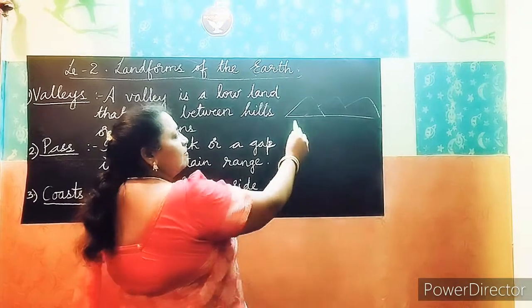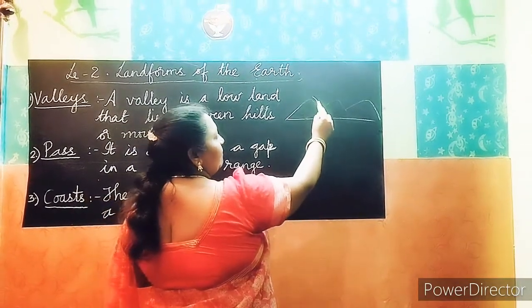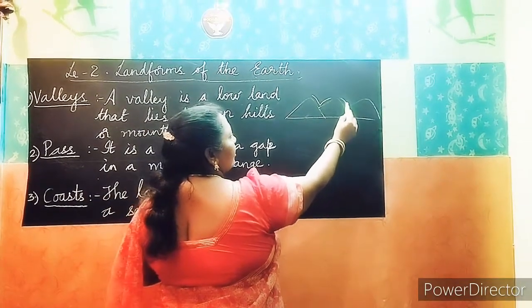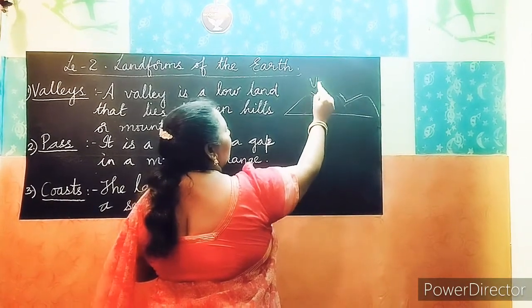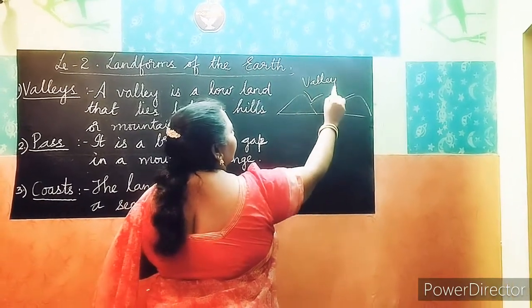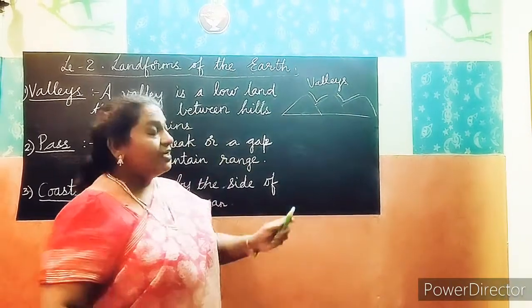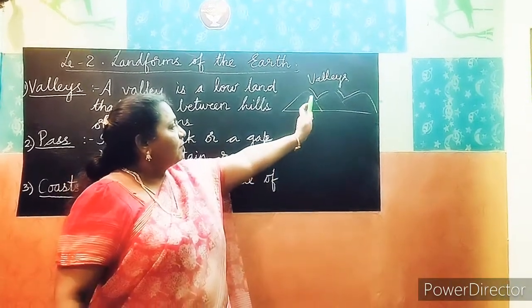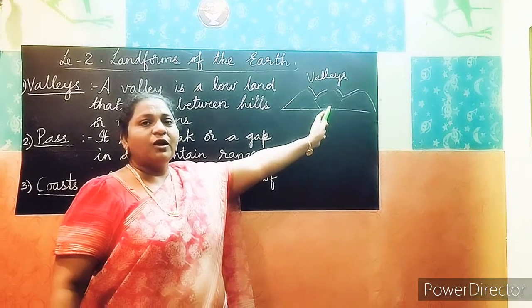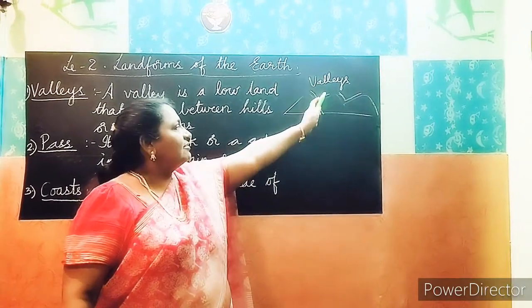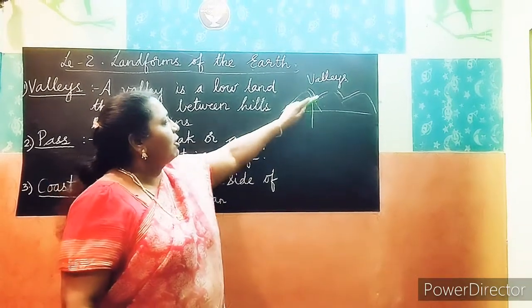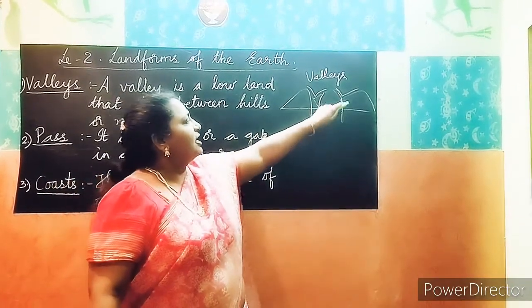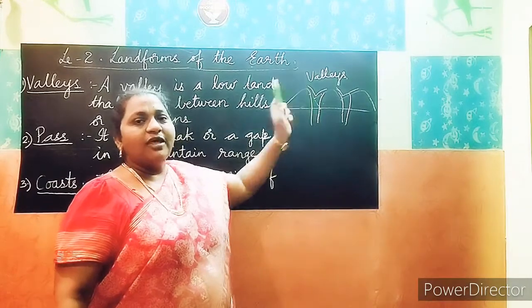So in that mountain range, the gap between two mountains or two hills, it is like a V shape. These are called valleys. Can you understand? The gap between two mountains is called a valley. Valley is in V shape. In some valleys, you can see the water flowing down like this. This is about the valley.